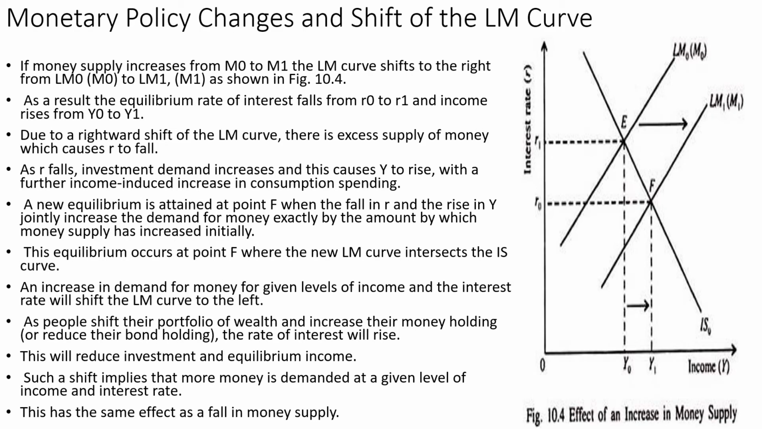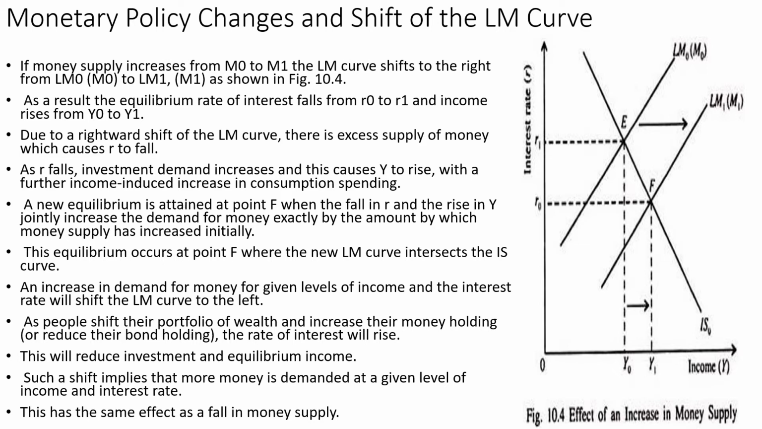Now, coming to monetary policy changes and shifts in the LM curve, we have to understand that if the money supply increases from M0 to M1, the LM curve will shift right, and as a result the equilibrium interest rate falls and income rises. Due to the rightward shift of the LM curve, there is an excess supply of money, which will lead the interest rate to fall, and as a result investment demand increases. This would cause income to rise, with further income-induced increases in consumption spending. A new equilibrium would be attained at point F when the fall in interest rate and rise in income jointly increase the demand for money exactly by the amount by which the money supply has increased initially.